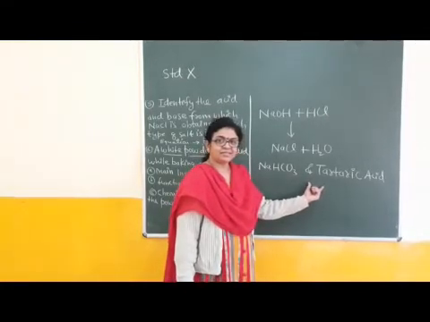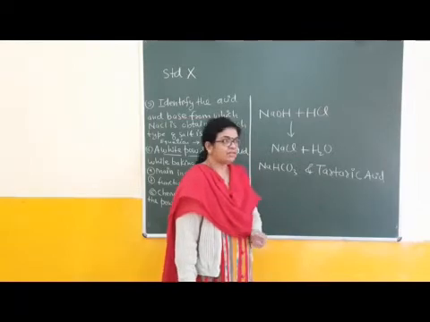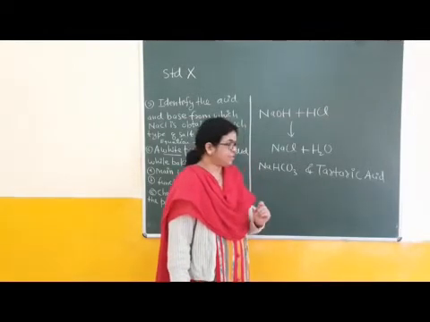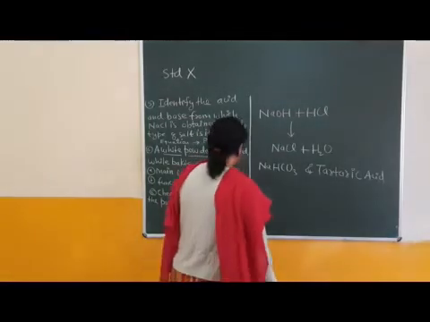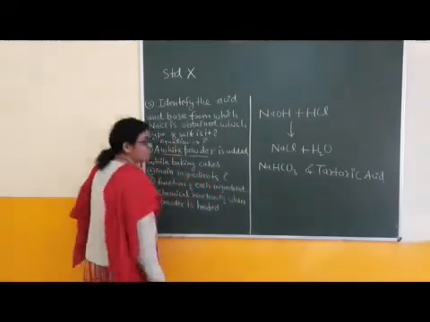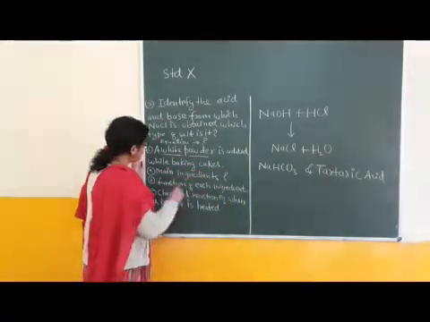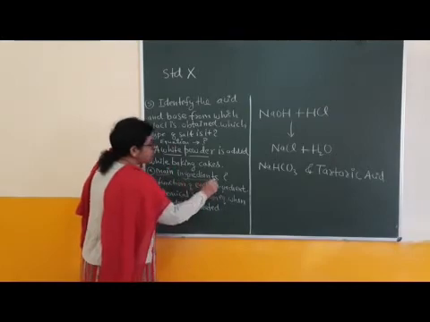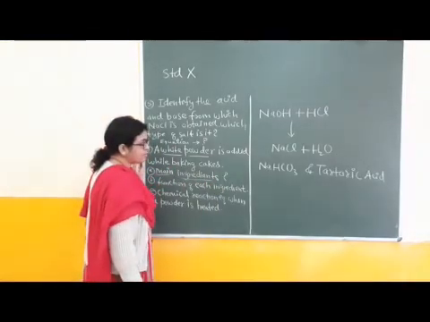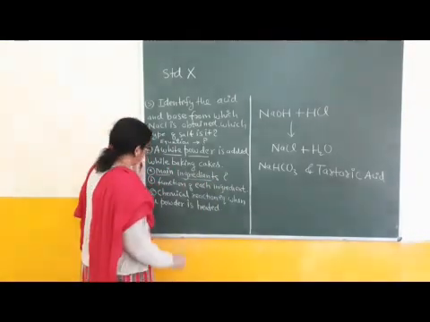Organic acid, right? A carboxylic group is present in tartaric acid, which is organic in nature and a very weak acid, not strong like hydrochloric acid or sulfuric acid. Main ingredients: first is baking soda, second is tartaric acid.